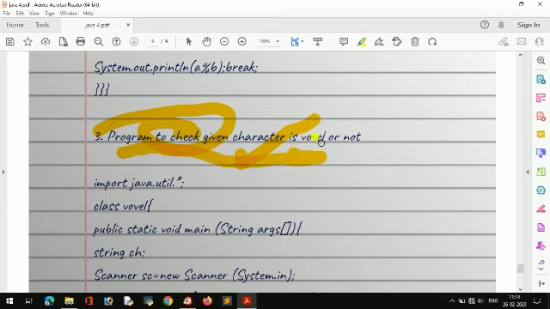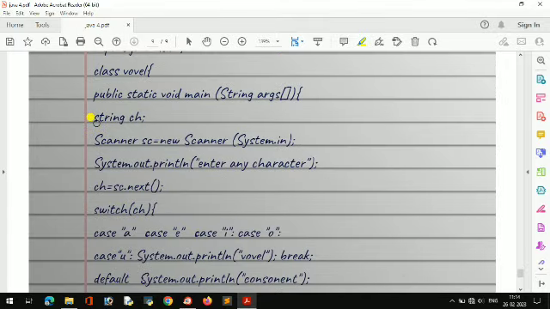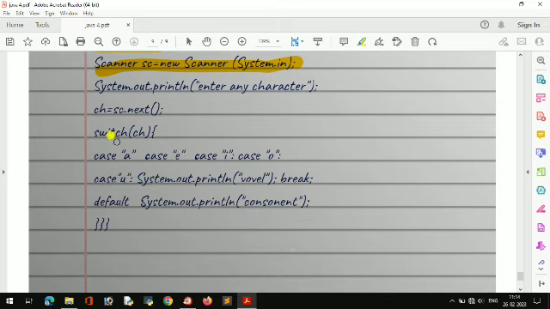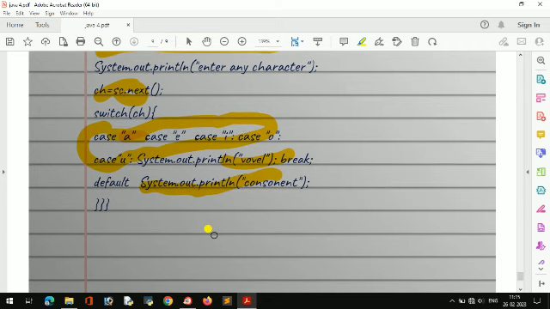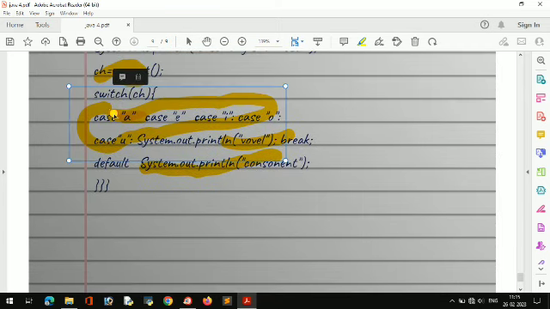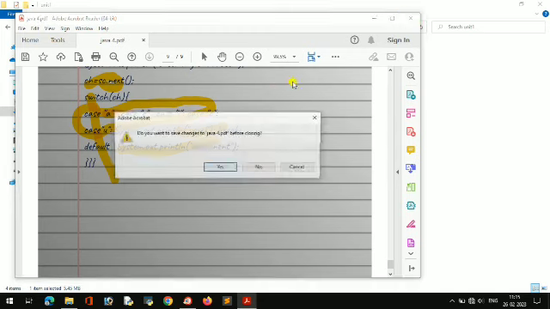And a program to check whether the character is a vowel or not, only a character. So you write a character ch, and here enter any character, it is stored in ch. Then I have written cases a, e, i, o, u. If it lies in this case then it is a vowel. Otherwise, by default it is a consonant, because we know vowels are A, E, I, O, U, five characters only. That's why I have written them in one case only. Simple program. Next, we will see some other.